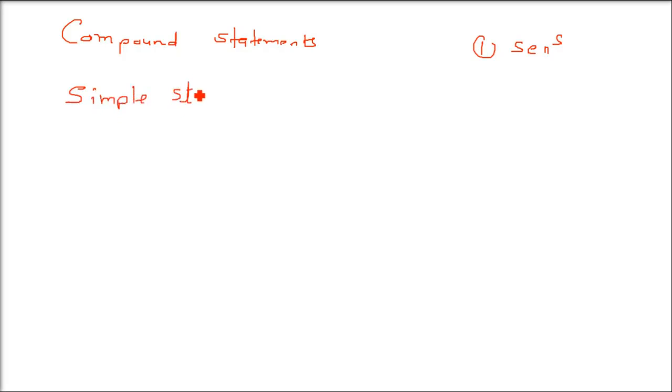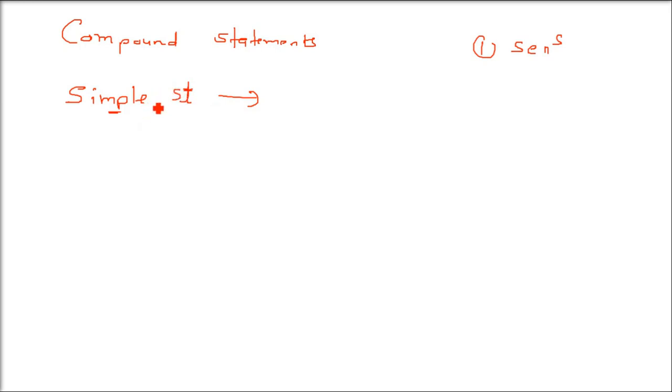If we have a statement with certain parts and one is depending on another, then it is not a simple statement.